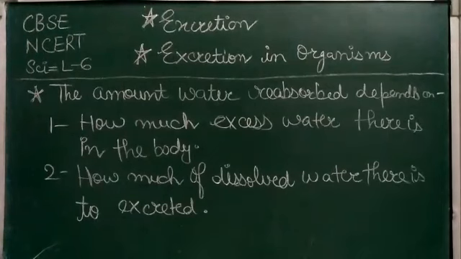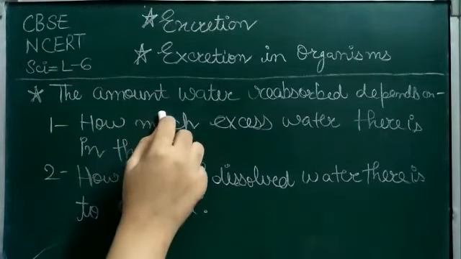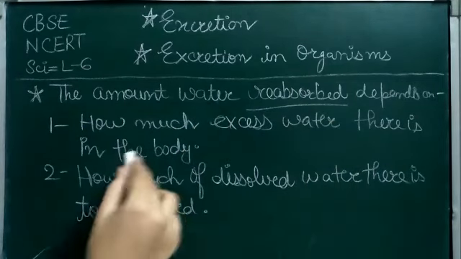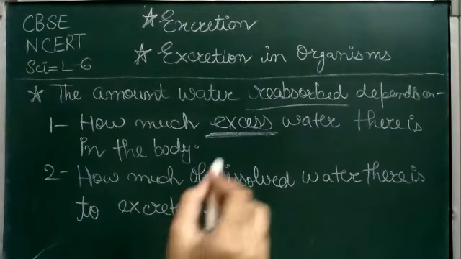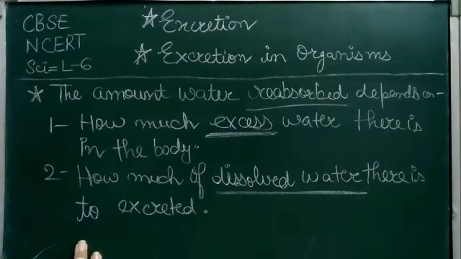Now, as I told you in the structure of the nephron, some amount of water is reabsorbed. This is the important point: the amount of water reabsorbed depends on how much excess water there is in the body and how much dissolved waste there is to be excreted. The urine forming in each kidney eventually enters a long tube, the ureter, which connects the kidney with the urinary bladder. Urine is stored here temporarily and then goes out of the body through the urethra.